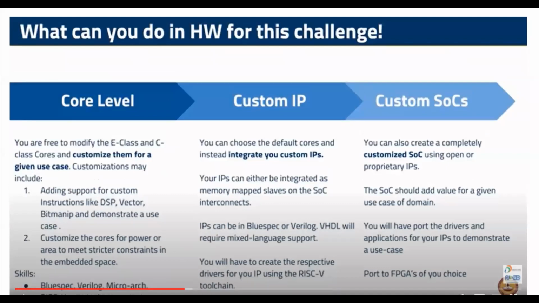So we can decide after viewing other processors whether we should go for DSP block development using this processor, or we can directly use the DSP block from the FPGA which RT7 provides us, and we can go for custom IPs and custom SoCs as well. Add other peripherals and all. Next slide.